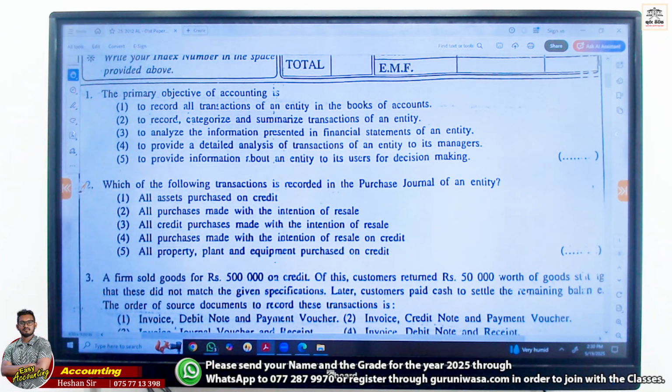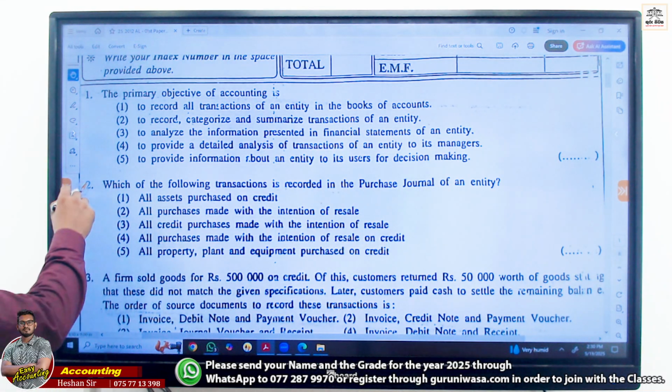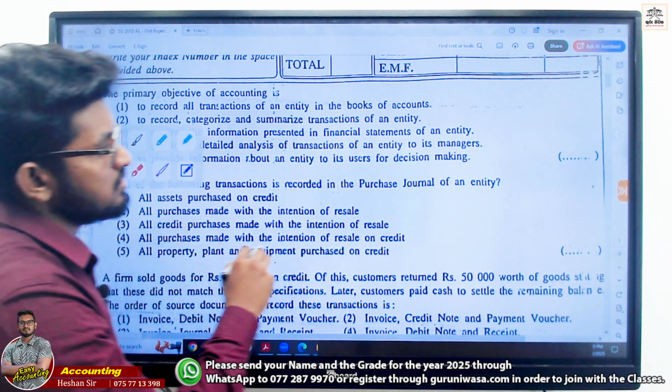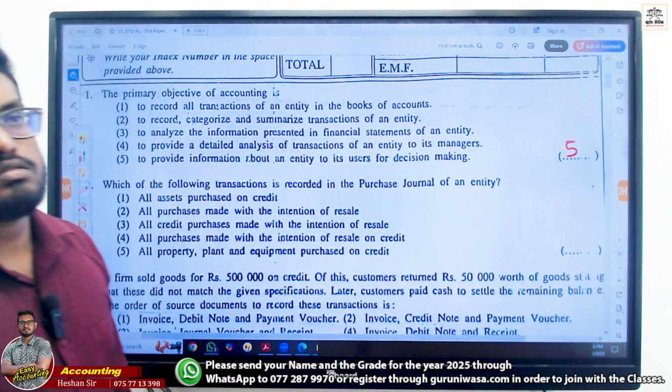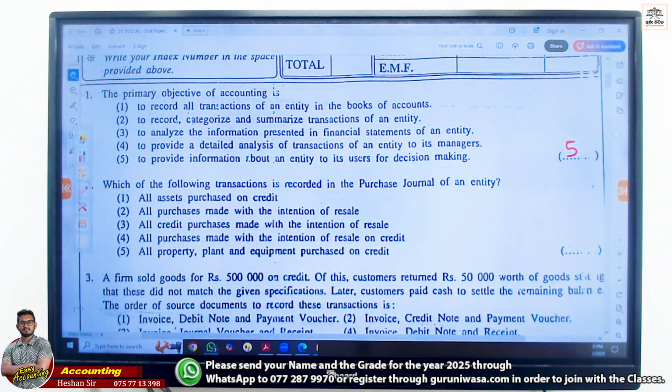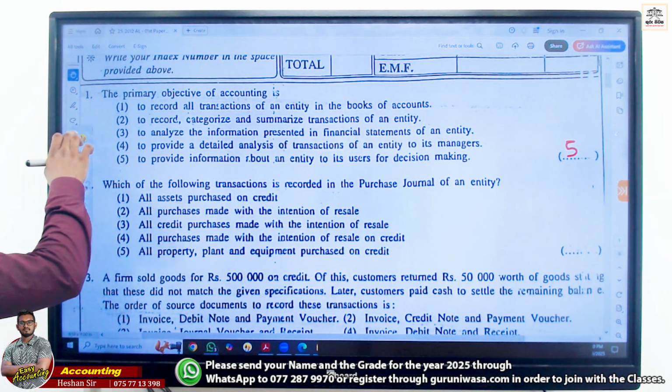What is the answer? So the first one, the best answer is number 5. Clear to you? Best answer is number 4.